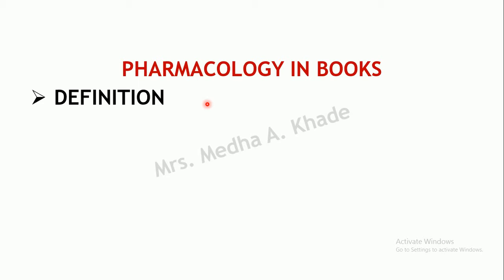So every chapter will have its definition. What that particular chapter talks about will be given in this definition. So you need to know this first. Usually the books will have a brief introduction and the definition. Next comes the classification of different drugs.